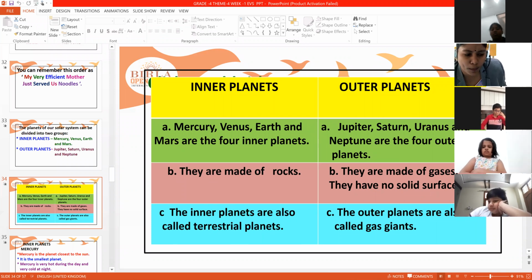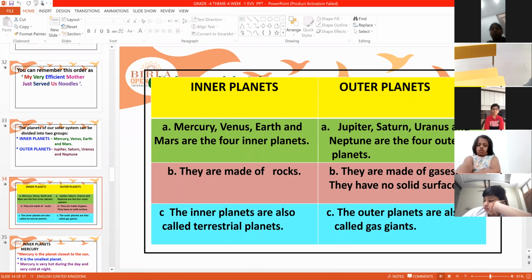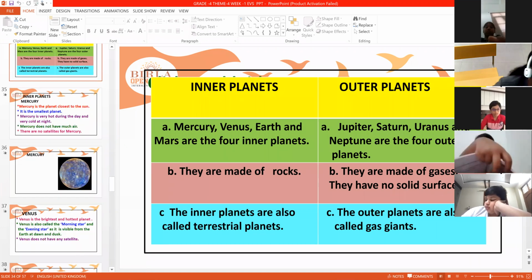Remember this, very, very important and simple. Inner planets 4, outer planets 4. Inner planets are made of rock and soil. Outer planets are made of gases. Inner planets are called terrestrial. Terrestrial means land. Outer planets are called gas giants because completely only gas is present. That's the reason. Now, one by one, we will see.